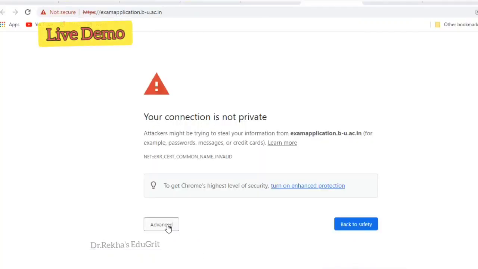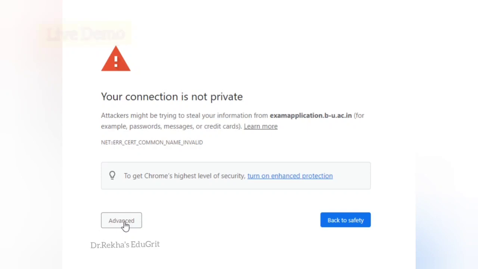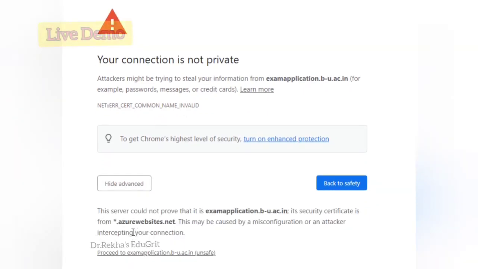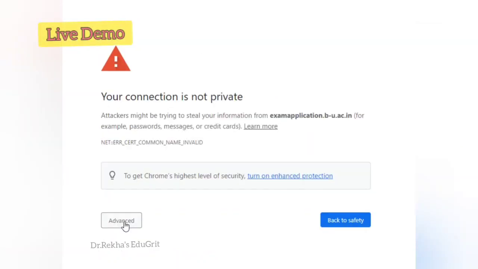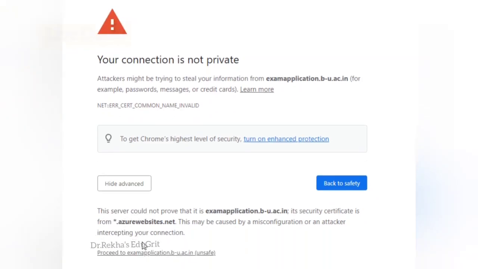Your connection is not private. Actually, this is for your security purpose. That is, attackers may try to steal the information from the website. So in order to protect, we have to turn on the enhanced protection in the settings, and then you can continue the page. So many candidates are finding difficulties, they don't know what to do.